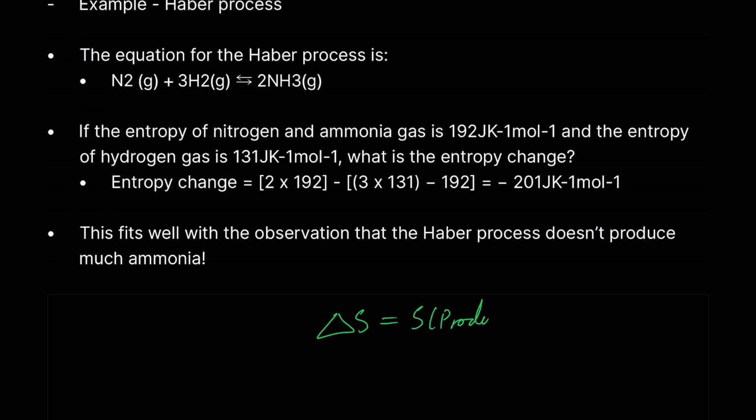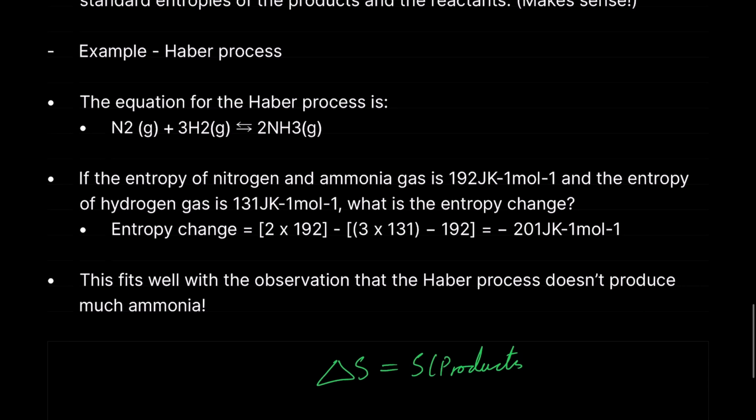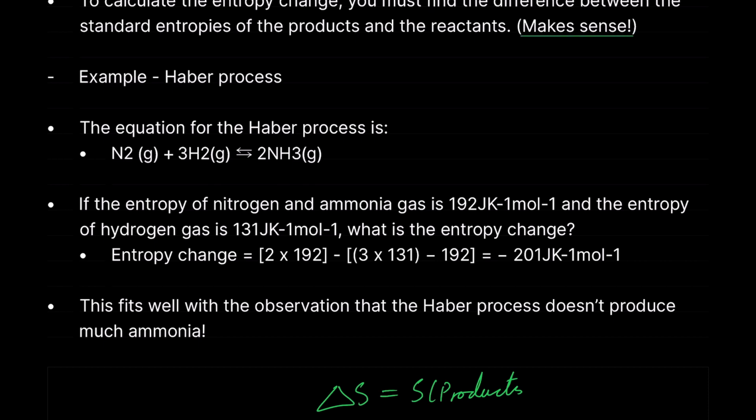And this is something you have to do in your exam when you are asked to work out the entropy change. But it just makes sense, right? I said it here. It just makes sense. If you want to work out the entropy change, just do the entropy of the products minus the entropy of the reactants. And that's it. And it'll be very obvious what it is.